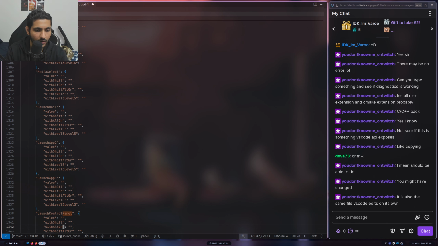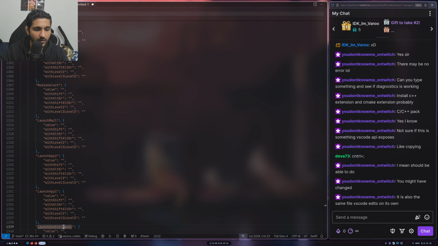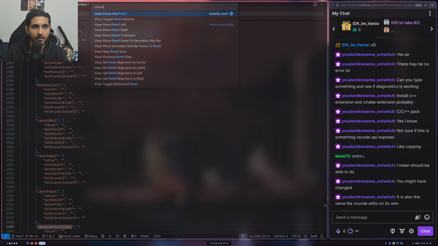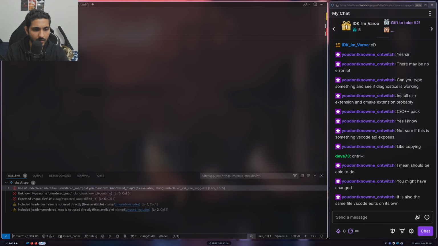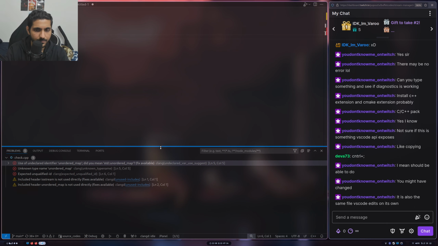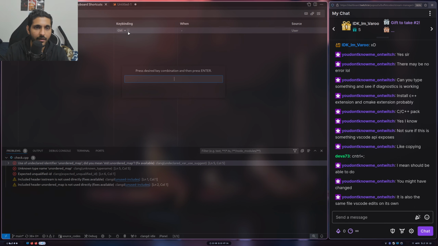Do I have panel here? Launch control panel. Why does it not show? What was the command, guys, that we were using? Oh yeah, there you go, right? We can see it here. Hide panel, right? Hide panel. Yeah, there you go. Why was it not showing it then?